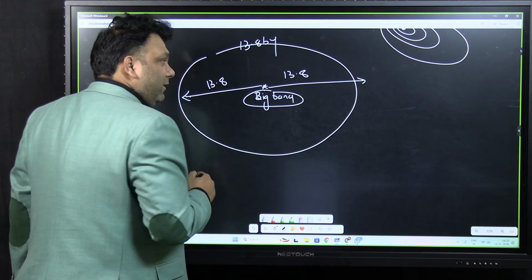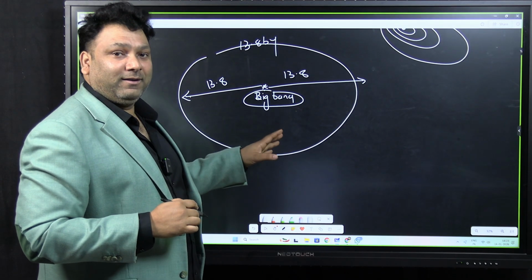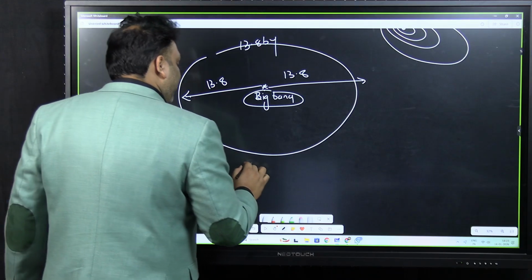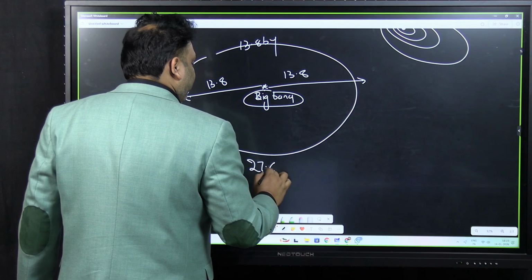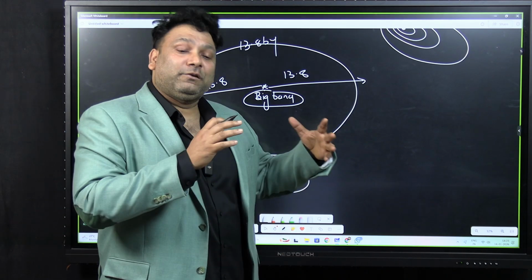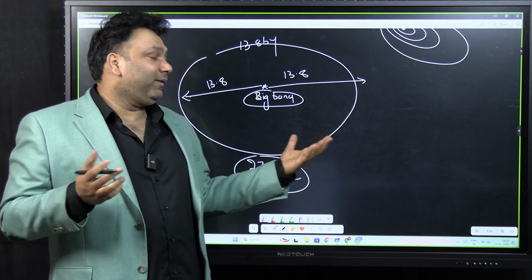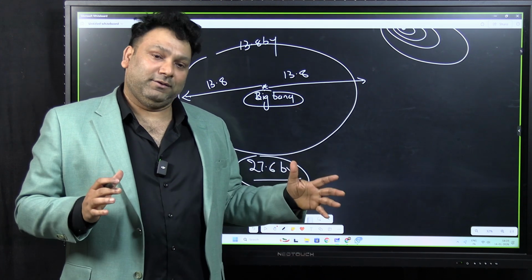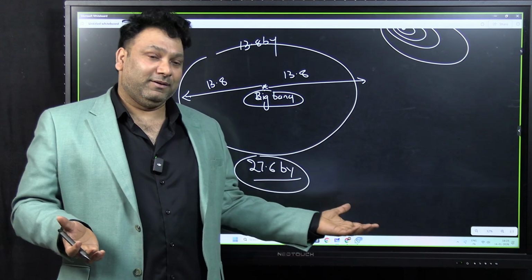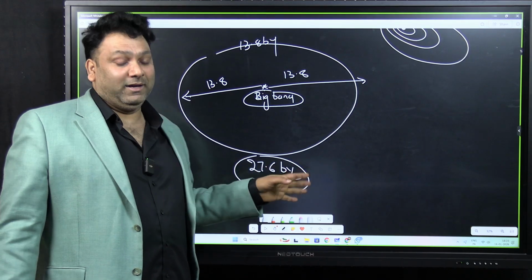Means पूरा कितना होना चाहिए? 13 plus 13, 26, 8 plus 8, 16. Means 27.6 billion years. So, the expanse of the universe, you can say the diameter of the universe, अभी तक किसी को यूनिवर्स का शेप नहीं पता, but let's assume it's spherical in shape. So, the diameter of the universe should be 27.6 billion years.